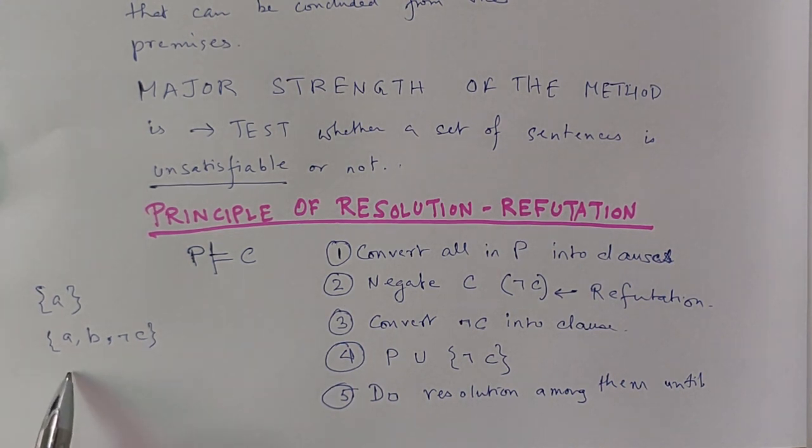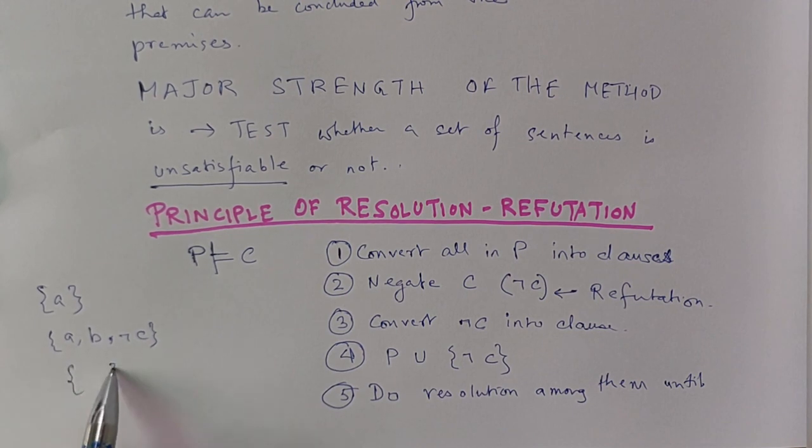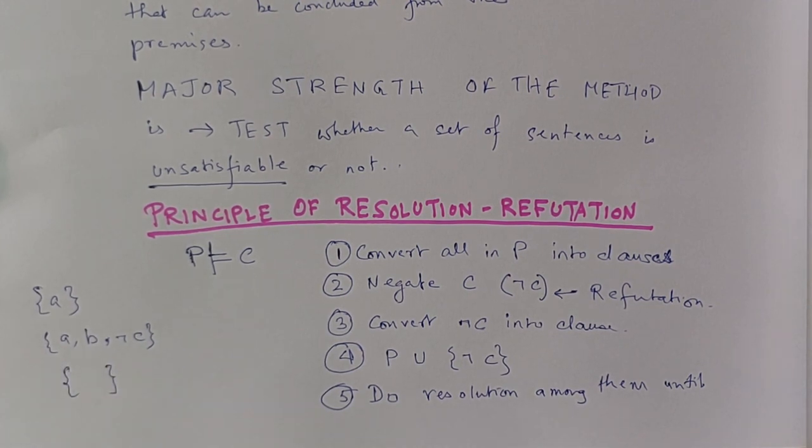So just think of the empty set. Can you do any truth assignment to make this clause true? No. So the unsatisfiable sentence is actually the null clause.